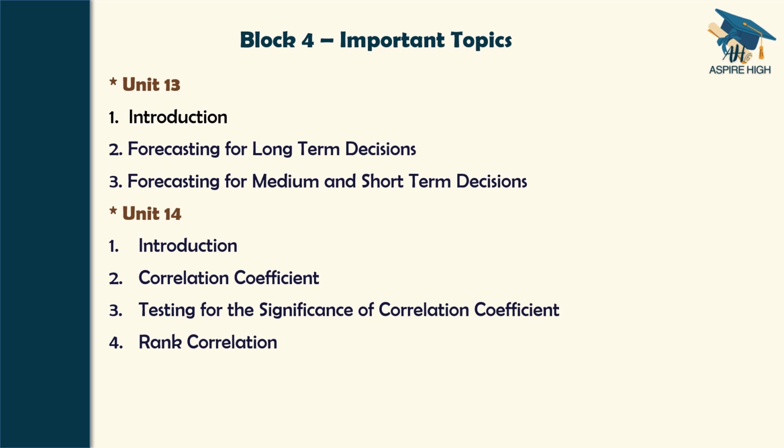Now the important topics from block 4. Unit 13, marked in color. There are 3 topics: introduction, forecasting for long-term decisions, forecasting for medium and short-term decisions. Unit 14, also important and marked in color: introduction, correlation coefficient, testing for the significance of correlation coefficient, and rank correlation.